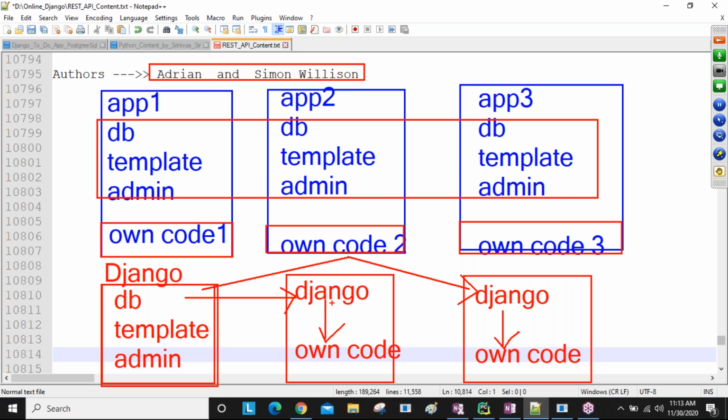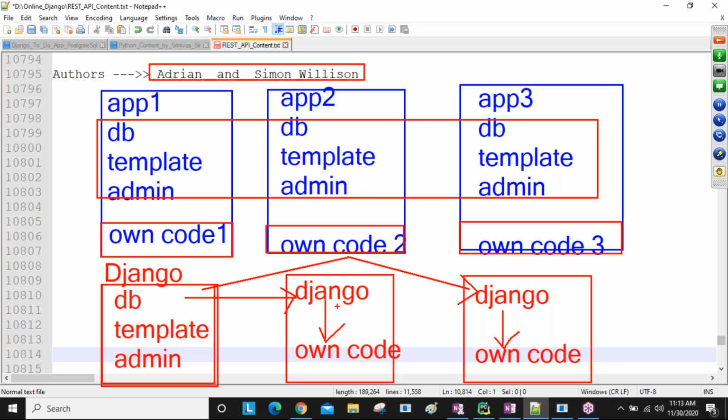This way, the entire DB, template, and admin related code we are not writing again and again. We import the existing code and reuse it, so reusability comes in. Obviously we save a lot of time developing the application, and finally the applications also get the best performance while executing. So we are saving time, saving cost, and giving the best product using Django. That's why Django is in more demand nowadays.